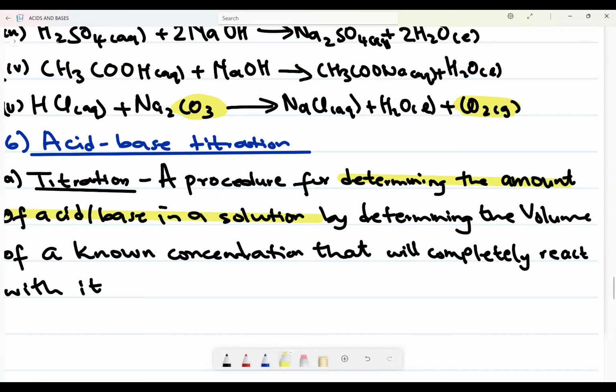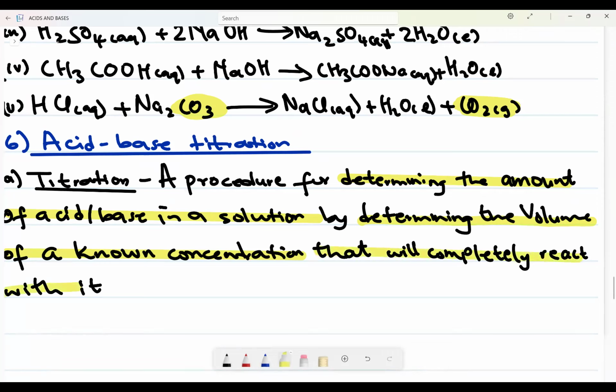It is a procedure now of determining the unknown solution. Okay, by doing what? By determining the volume of a known concentration. Now you'll see what we mean by the known concentration, what we refer to as a standard solution. Okay, by determining the volume of a known concentration that will completely react with it.